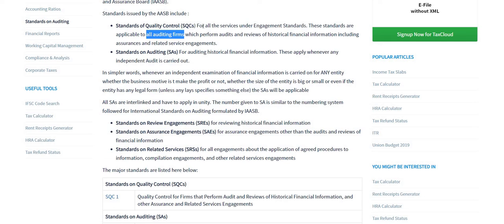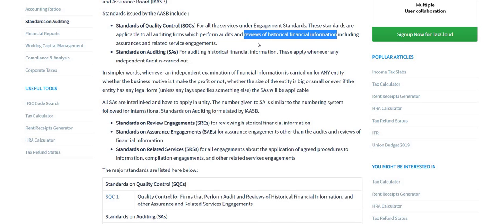SQC standards are applicable to all auditing firms which perform audit. If you are performing audit, it is applicable, and if they review historical financial statements, including assurance and related service engagements. So basically, as we discussed, all the standards combined: audit, review, assurance, related service engagements, everything combined together is standards on quality control, giving quality for all these standards.